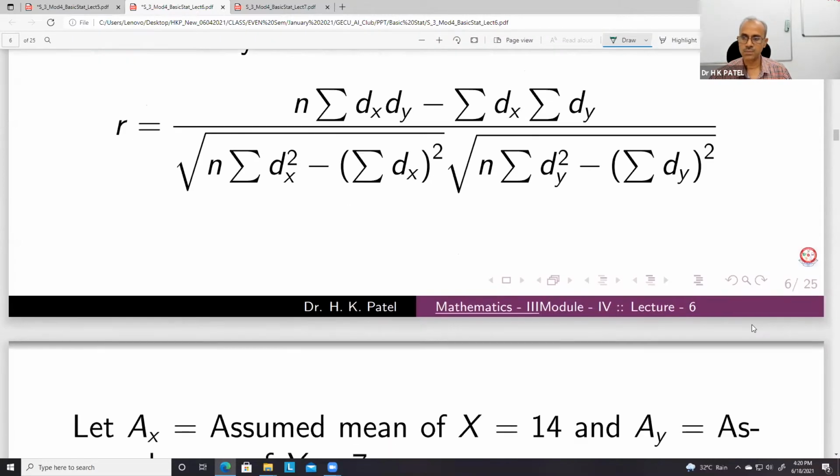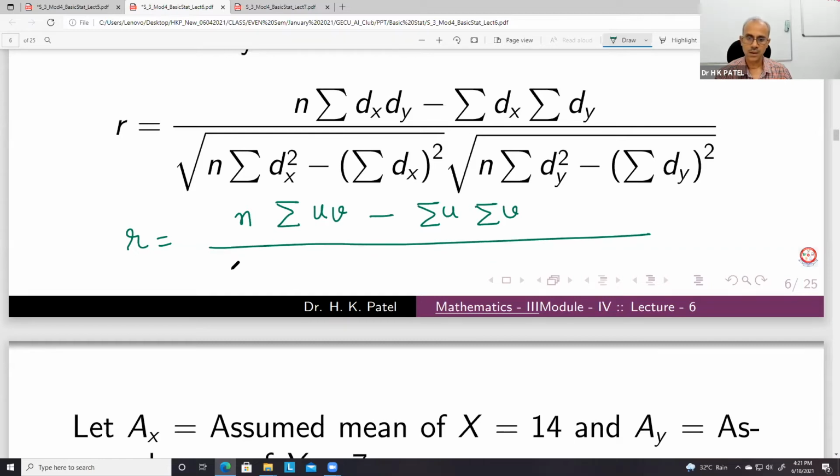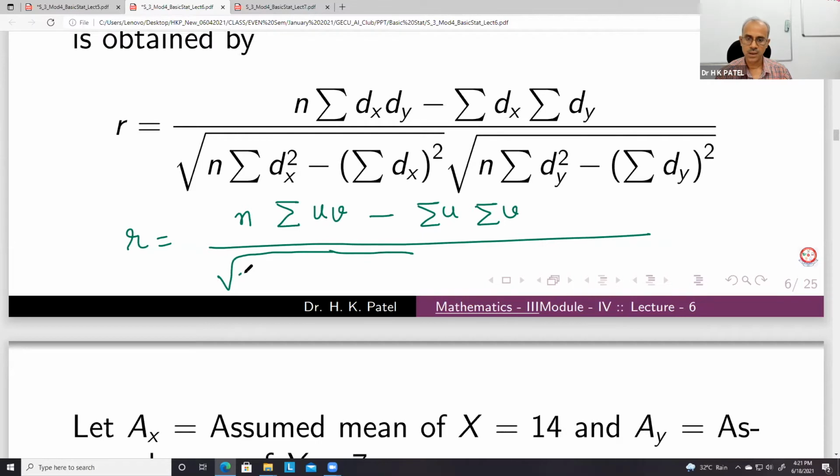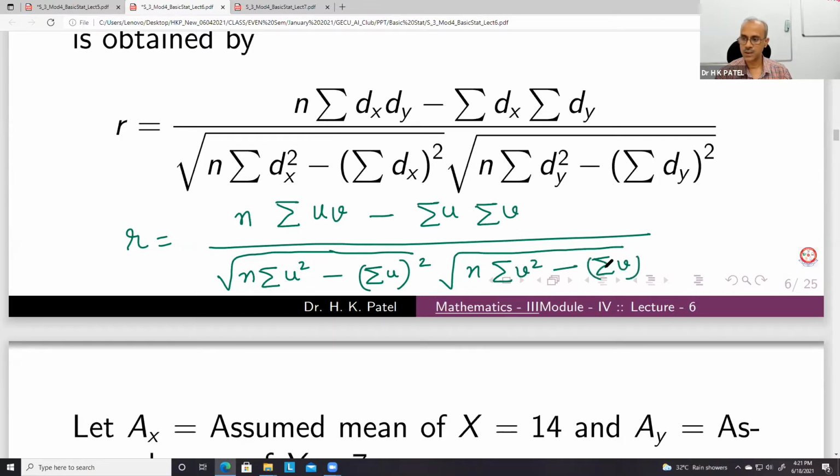Let me write this in a simple form: n summation uv minus summation u summation v upon under root n summation u square minus summation u whole square, and n summation v square minus summation v whole square.